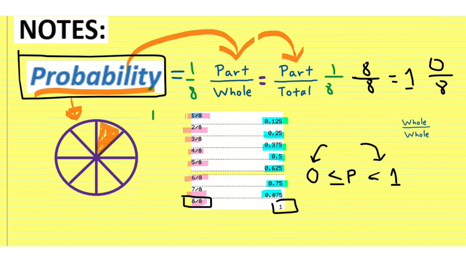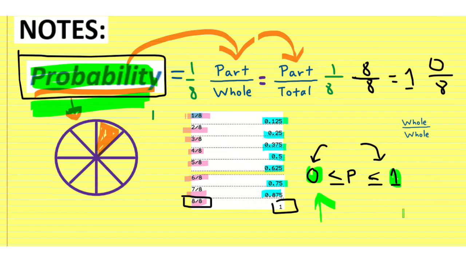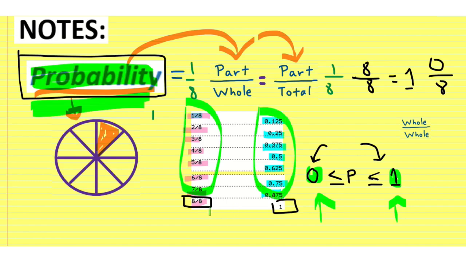So it can be equal to 0 pieces of pizza, but it could also be equal to one whole pizza that nobody has eaten. So that can also be equal to 1. But the main idea is that all probabilities will be between 0 and 1. All of them. This is essential going forward: all of your probabilities will live between 0 and 1. They will be represented as a fraction or a decimal, unless they are actually equal to 0 or 1.